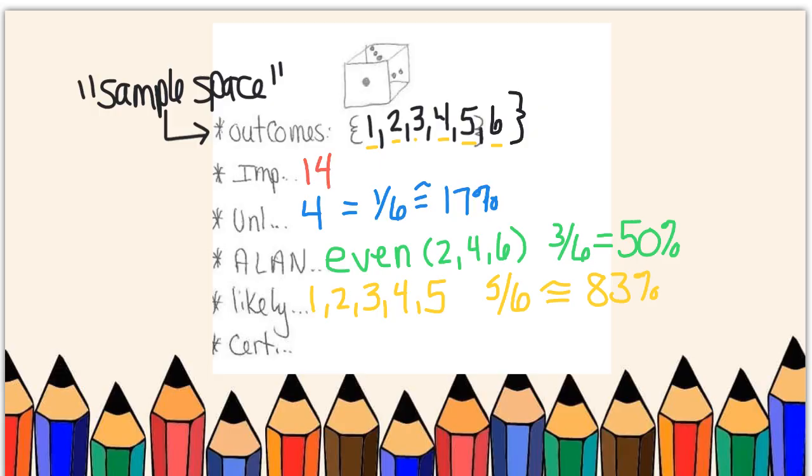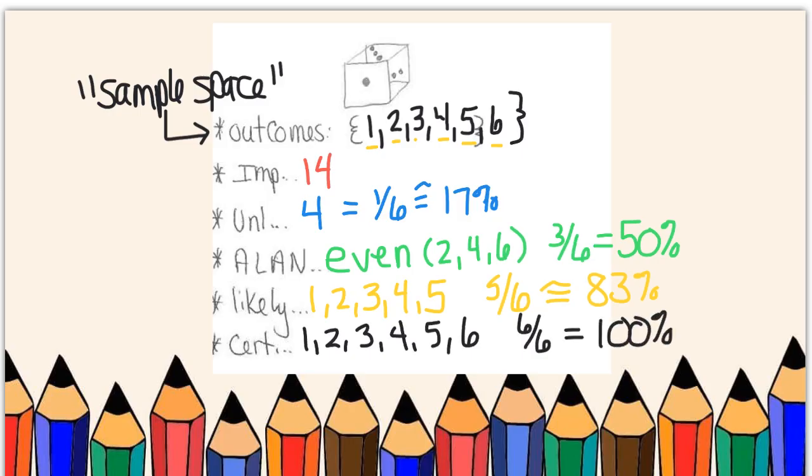And then I am certain when I roll that number cube, I will get a 1 or a 2, a 3 or a 4, a 5 or a 6. Those are all 6 out of 6 outcomes, which gives me 100% certainty of rolling one of them.